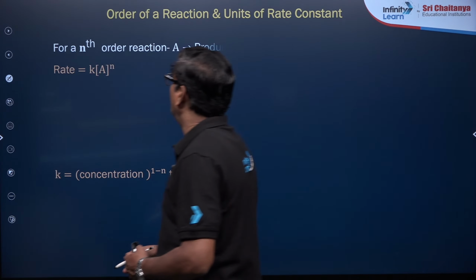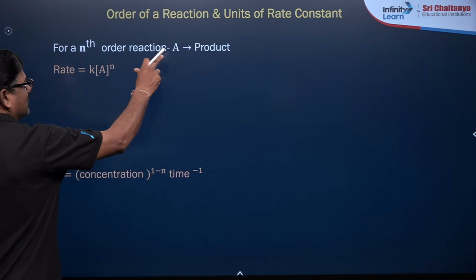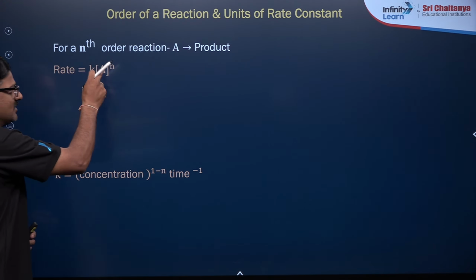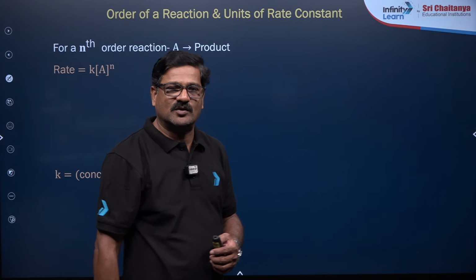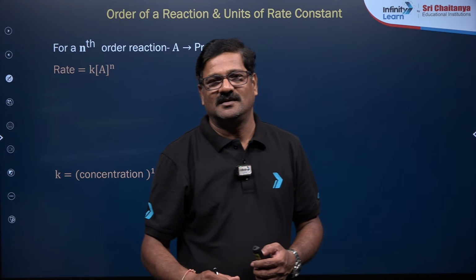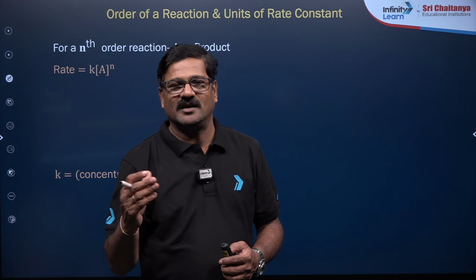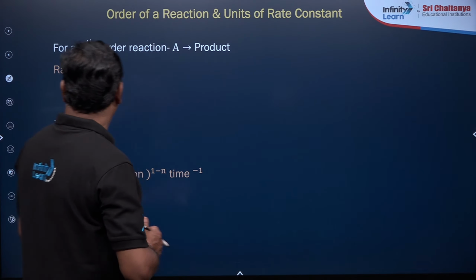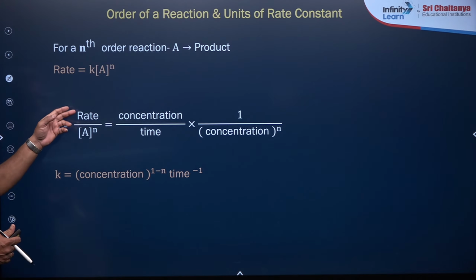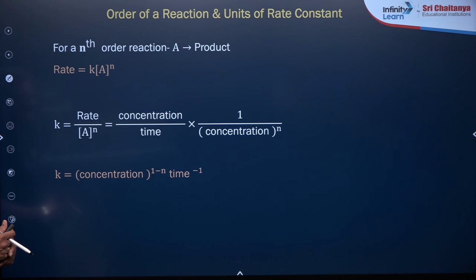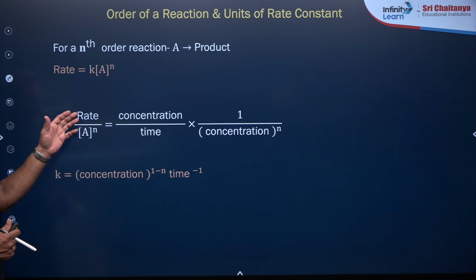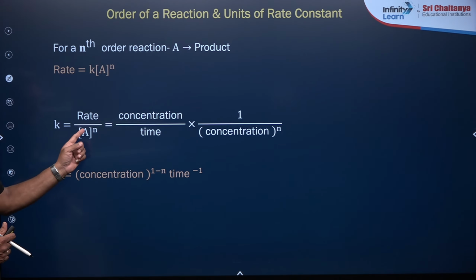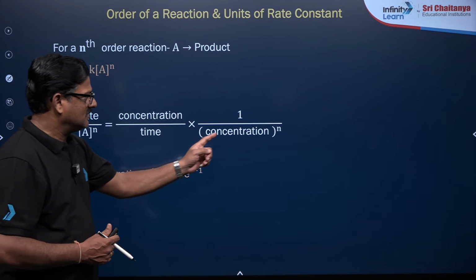Moving ahead, order. For an nth order reaction, A gives product, the rate is K[A]^n. n is the order; it can be 0, 1, 2, 3, any fraction, or sometimes even negative. Rate is concentration upon time, and [A] is concentration to the power n.